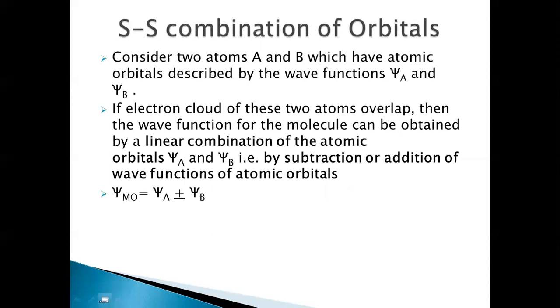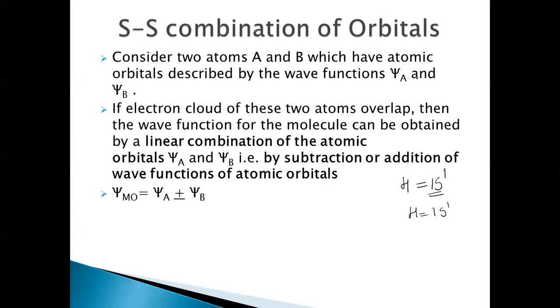Now, what will happen when an s orbital combines with an s orbital? For example, hydrogen has only one 1s electron, so the electron is present only in an s orbital. So when a hydrogen molecule is being formed, that means an s orbital overlaps with, or combines with, an s orbital of another hydrogen atom. So what happens?